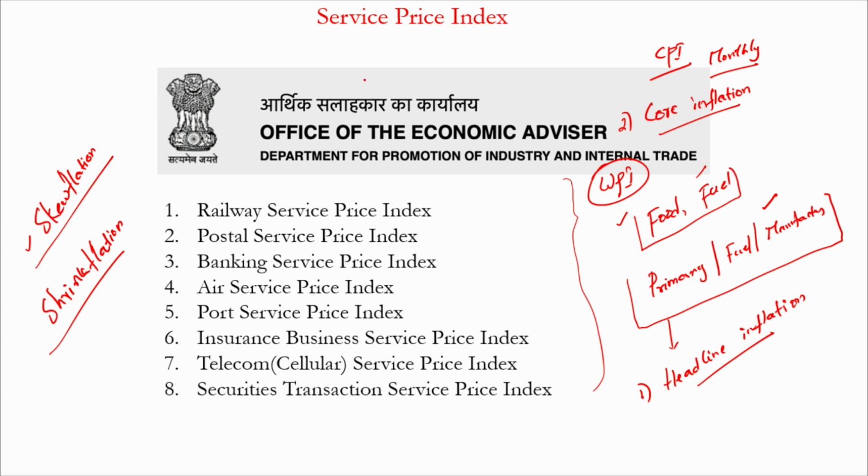Let's say, in the good old days, you used to get a certain chocolate bar for 10 rupees. Maybe in those days for every 10 rupees, you might be getting a 20-gram chocolate bar. You could see in the market the same chocolate bar with the same brand name is still available at 10 rupees, but what changed is that rather than a 20-gram chocolate bar, right now they would only be offering you a 10-gram chocolate bar. So the price is maintained the same, but the quantity has come down. That is the basic reason we call such a phenomenon shrinkflation. So these are the various measures of inflation.